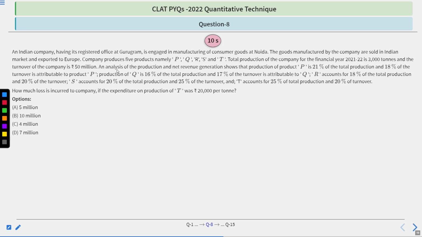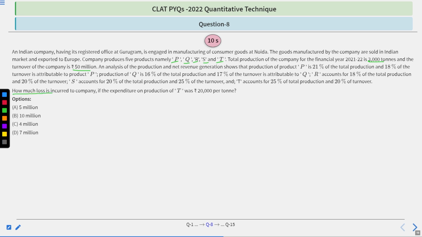The same paragraph, 5 products P, Q, R, S, T. Total production 3,000 tons. Total turnover 50 million. And here the production for each product is given to you and its turnover also. We have already gone through it 2 times, so let's jump to our main question.